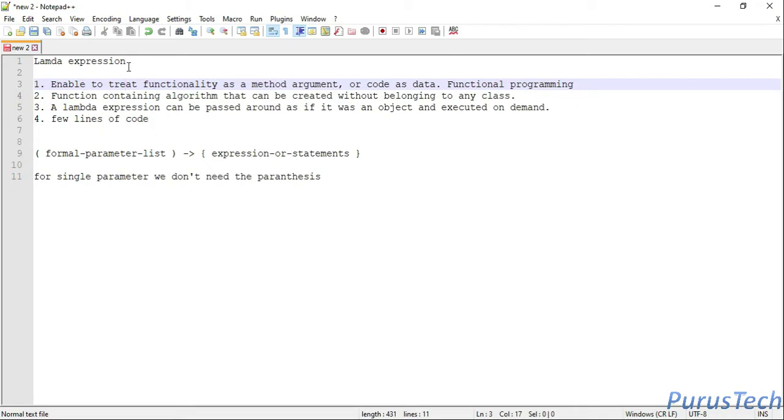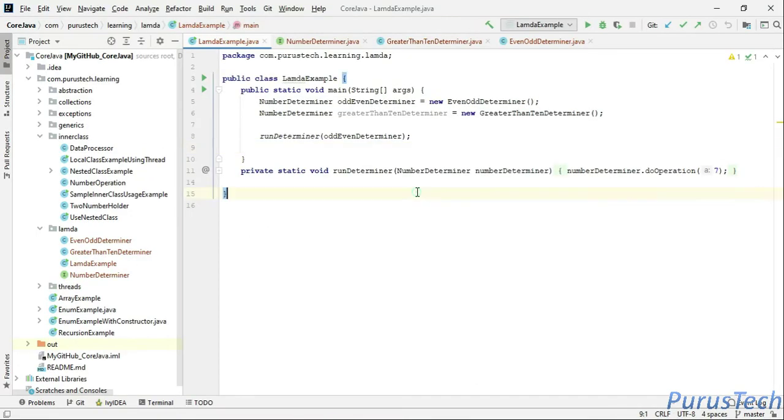In this session, we are going to cover the Lambda expression which is implemented in JDK 1.8. Before 1.8, this functionality was not there. So let's see what this new functionality is, that is the Lambda expression. There are a few advantages which we get out of this Lambda expression. We will cover all these theoretical benefits in our code by doing a few programs.